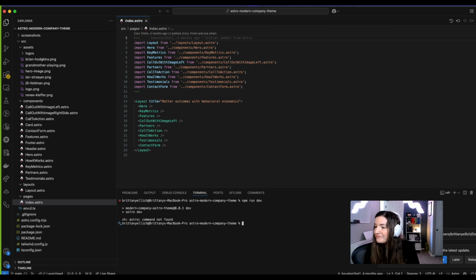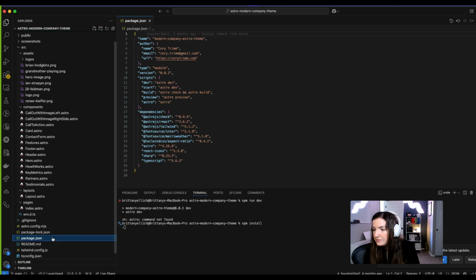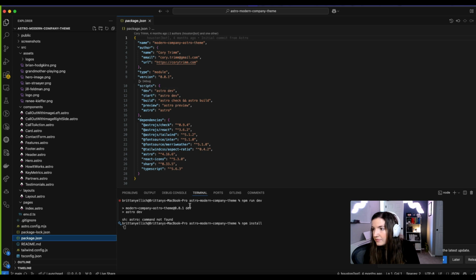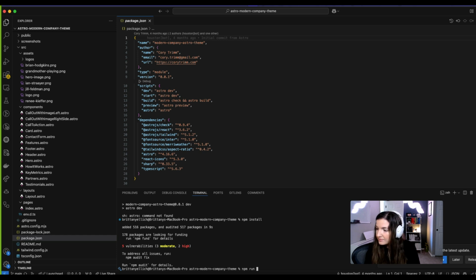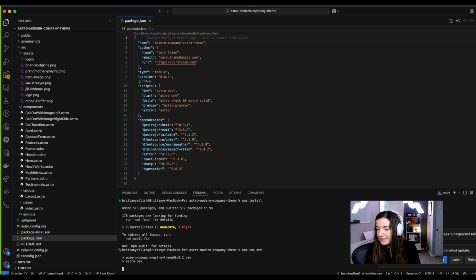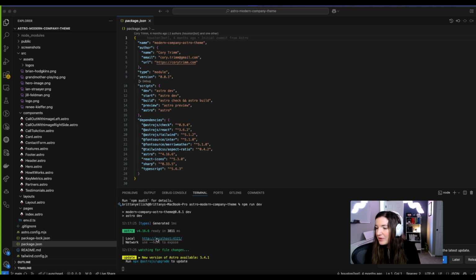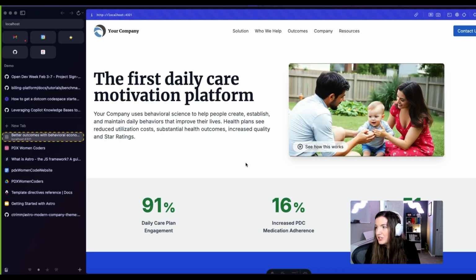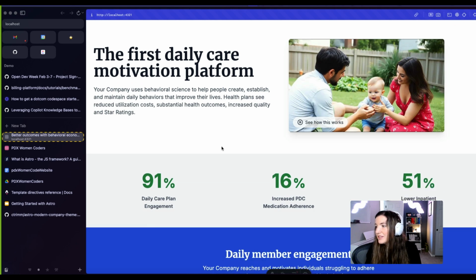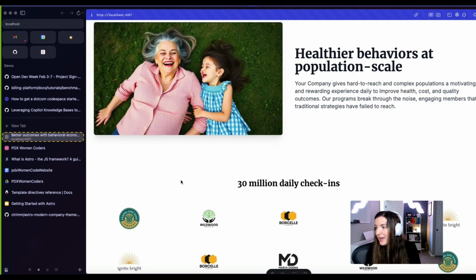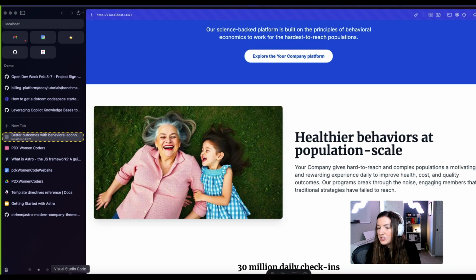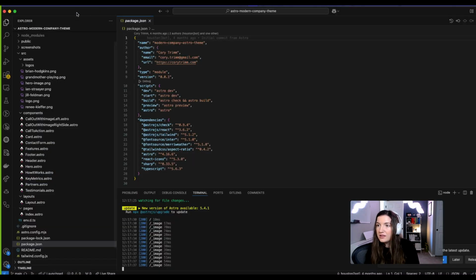Astro not found. Cool, cool, cool, cool. Okay, npm install. All right, now it's running. Okay, so it looks like we are on localhost 4321, and you can see we already have this up and running. This is awesome. So this is our index landing page. I think that's the only thing we have here, and we can just go through really quickly and show what that looks like here.